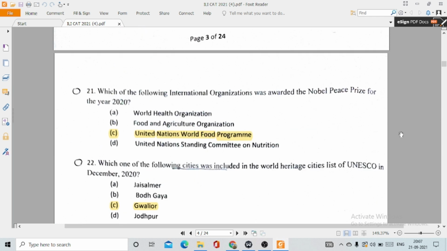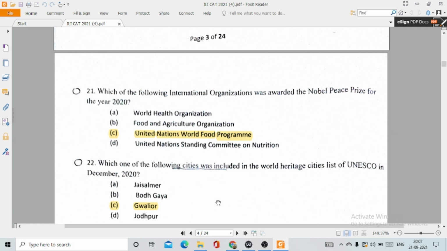Then I will be dealing with the questions relating to general knowledge, and let me tell you the GK questions and also current affairs questions were a bit tricky this time. Question number 21. Which of the following international organizations was awarded the Nobel Peace Prize for the year 2020? It is option C, United Nations World Food Program.